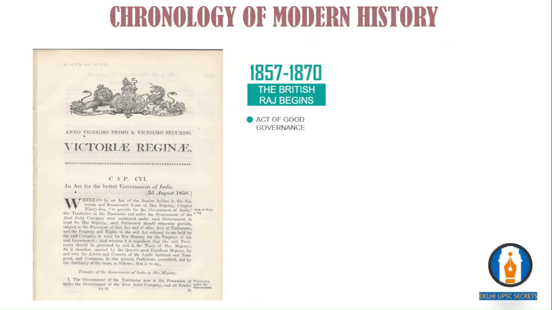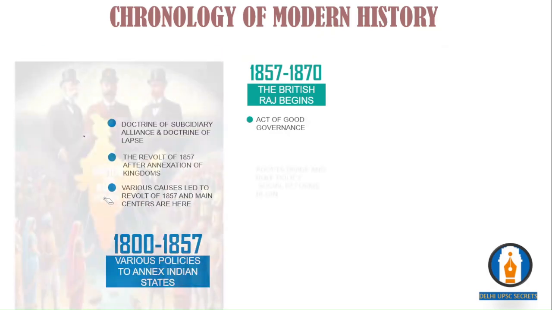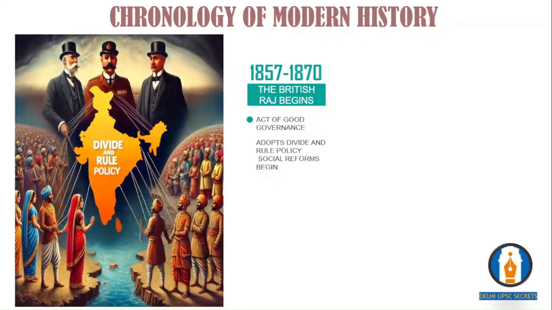They themselves were agreeing that an act was needed for the better government of India, meaning that till then the governance was not so good. It was a sign to convince people that the British were coming here to help the Indians. But the British started a divide and rule policy. They wanted to divide India on the basis of casteism and communalism.